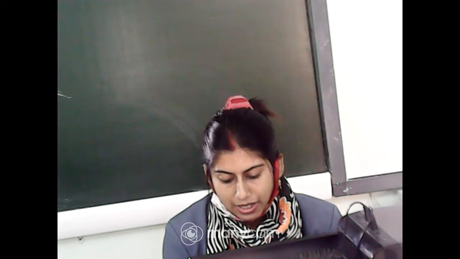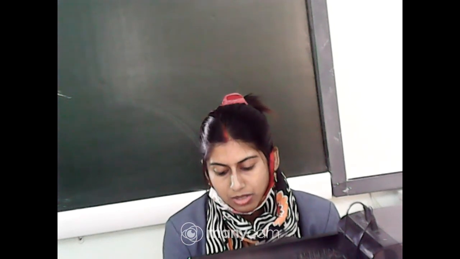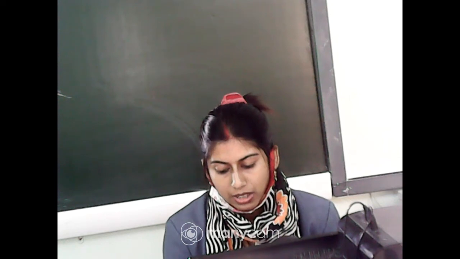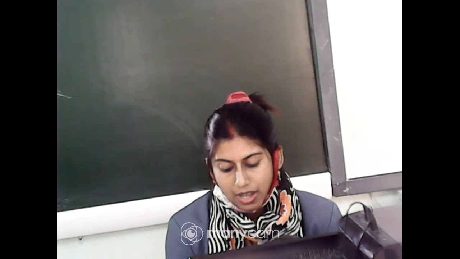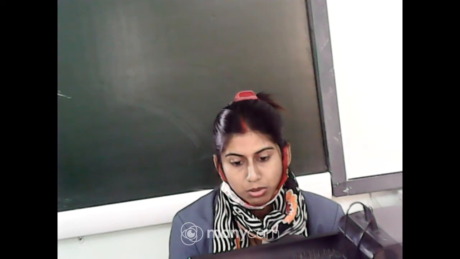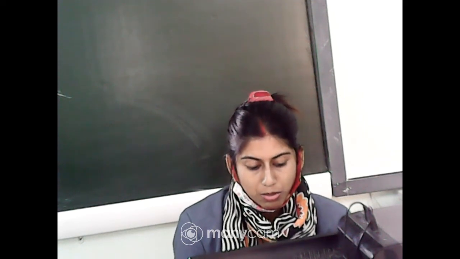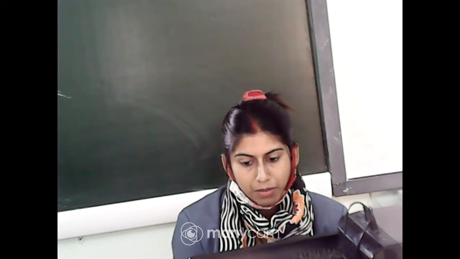Next question: analyze the physiological circumstances that may lead to erythroblastosis fetalis. How will you interpret an electrocardiogram, ECG, in which the time taken in the QRS complex is higher? So here you have to draw the diagram and show erythroblastosis fetalis, and in the next question you have to draw the ECG diagram and mention the time duration and all that.